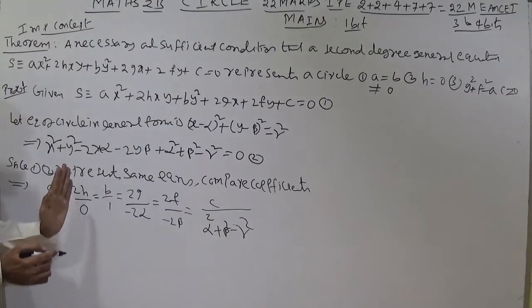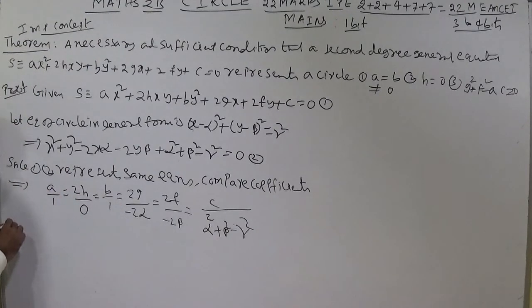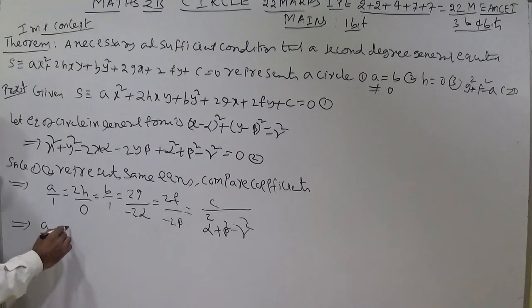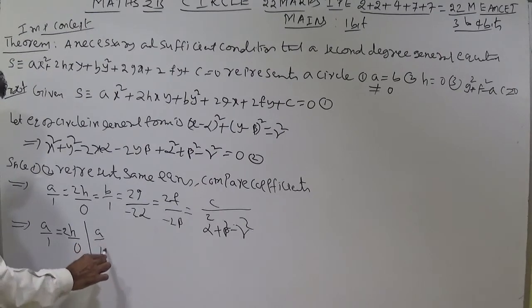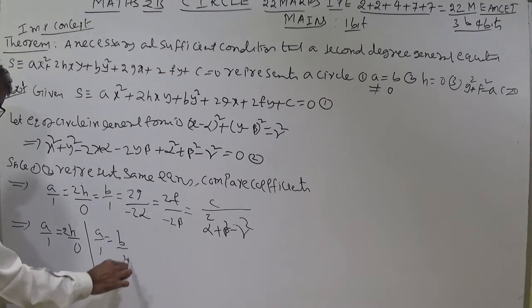Comparing every term, I am writing each term in its place. I am writing a by 1 is equal to 2h by 0, or h by 0. For everything I am writing with a only. Observe this point, students: a by 1 is equal to b by 1.